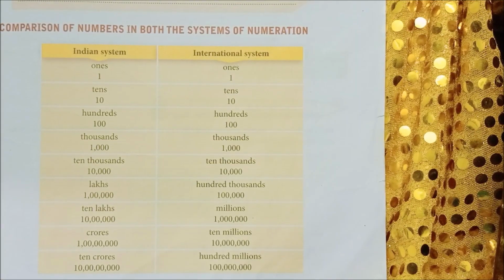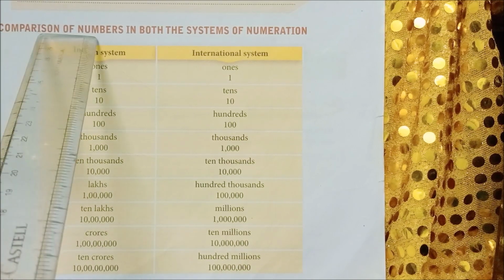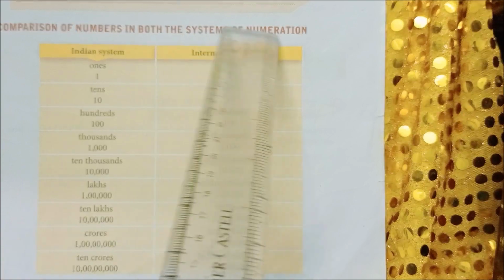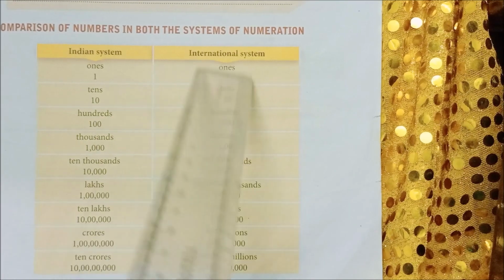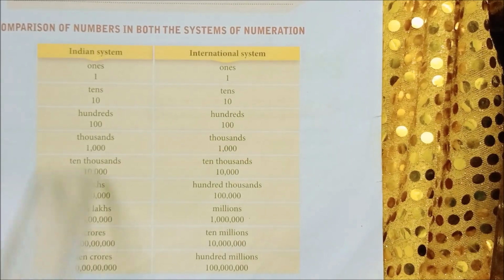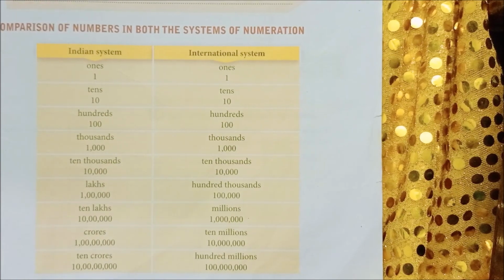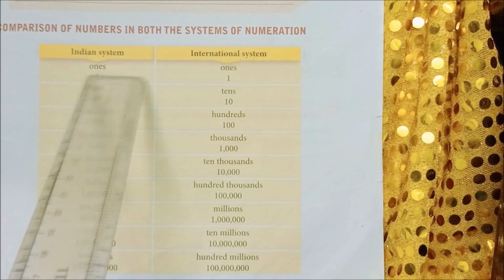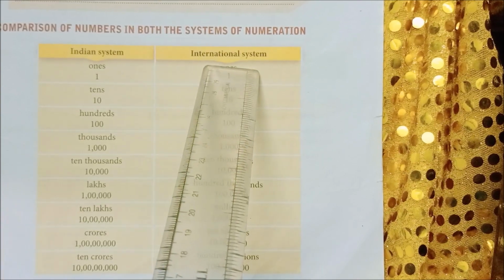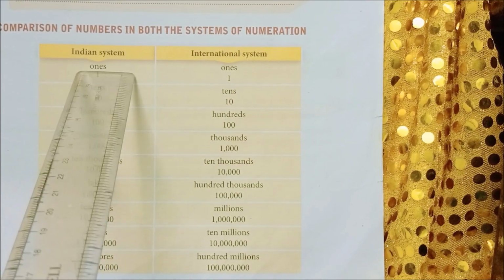Okay, children, have you seen the comparison of numbers in both the systems? See here, again I'll recall once again. Comparison of numbers in both the systems of numeration. Here they have given the place value as well as the numeration. Okay, see here it is given in Indian system and this is international system. Okay, let's see one by one. First we are going to see the Indian system.